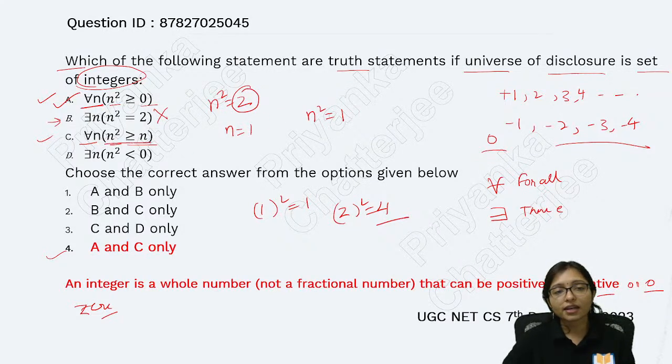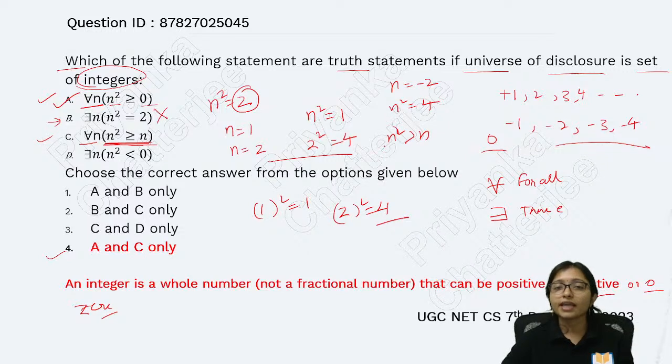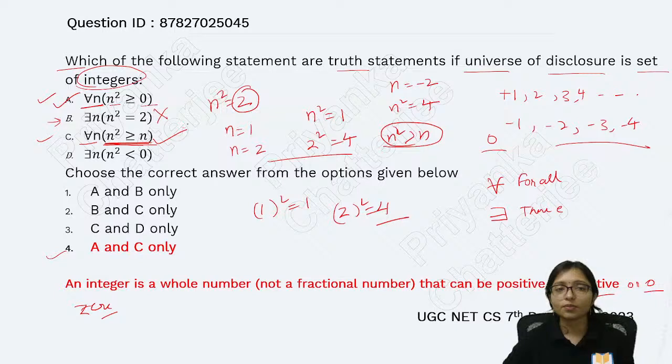So n square is greater than or equal to n. Yes. If I take n equals 2, then 2 square is 4, so n square is greater than n. This is also correct. If I take a negative value, n equals minus 2, then n square equals 4. Then also n square is greater than n. So definitely this one will also be correct.